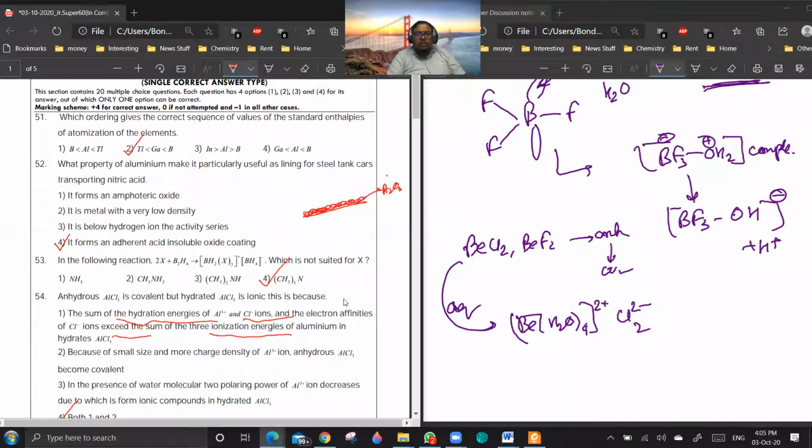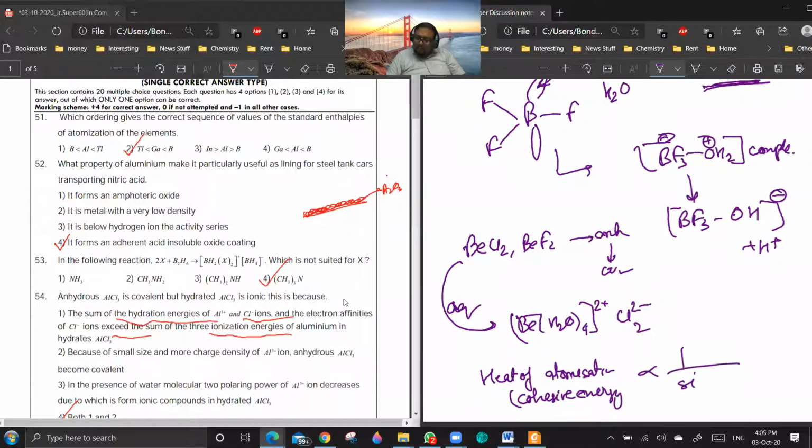51, 53, no doubts? 53 is something I have discussed in the class. Yes, sir. Okay. Sir, 51. 51 we have discussed previously also. Cohesive energy or the heat of atomization is inversely proportional to size of atoms. Are you getting a point?